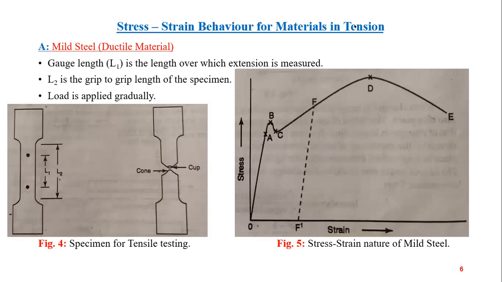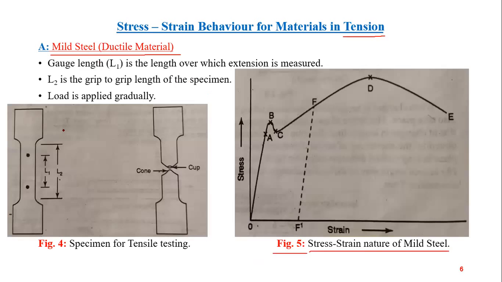Stress versus strain behavior for materials in tension. These are different properties because the stress strain behavior of a material will vary as per the applied load, whether the applied load is tensile or compressive. So first we'll study the behavior in tension. This stress versus strain diagram, figure 5, is for mild steel.